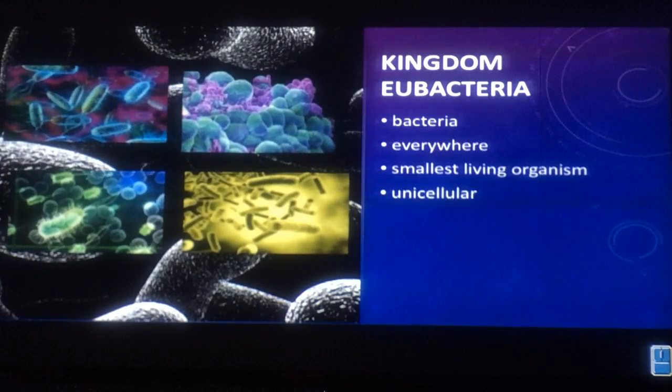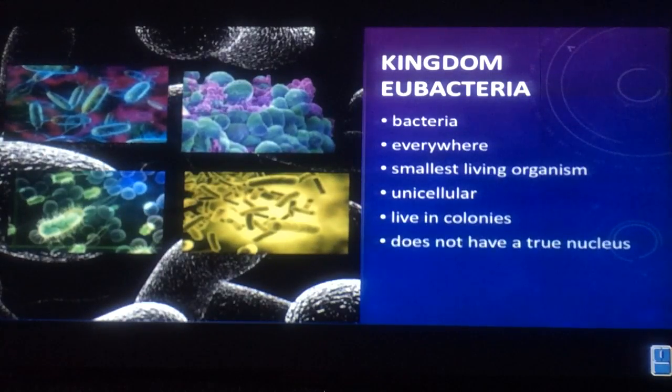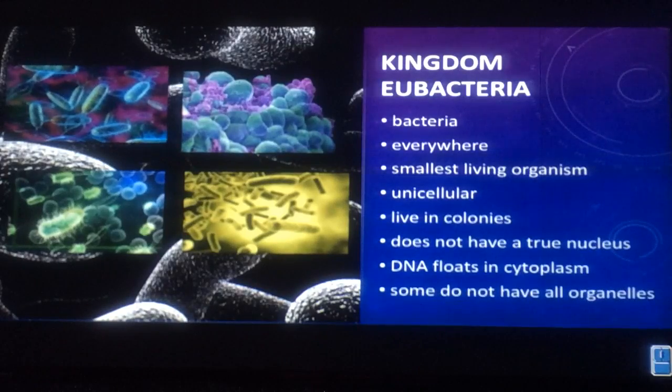And all of these are unicellular, meaning each organism is one cell, but it's a complete organism. They live in colonies or groups. But what's different about these is they don't have a true nucleus because their DNA floats in the cytoplasm. It doesn't have a nuclear membrane, or a membrane around the nucleus, as in some cells that we learned about in previous lessons. Also, some of these bacteria do not have certain organelles like some unicellular organisms do.